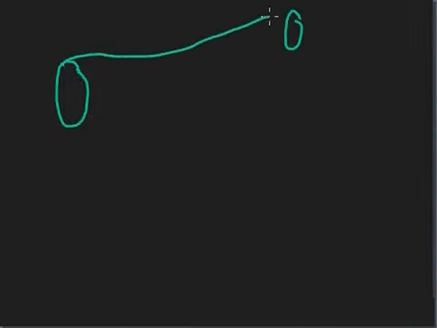In order to prove Bernoulli's theorem, we will consider a case in which the liquid is going to flow from this cross section area to this cross section area. So this is the shape of some container and the liquid is going to flow from this end to this end like this. So there is a flow of the liquid like this.